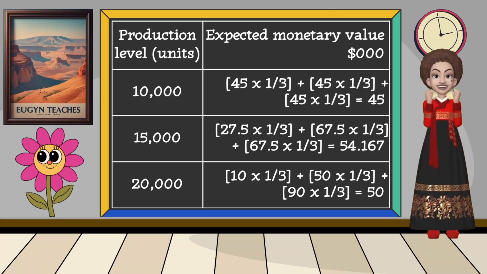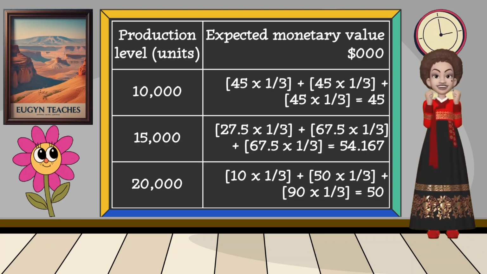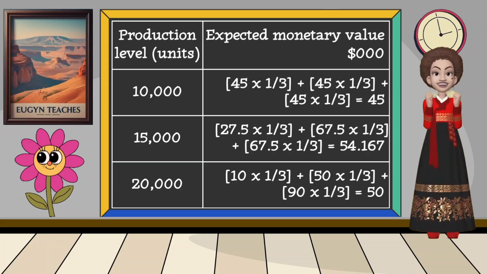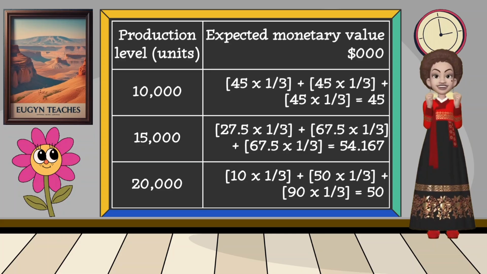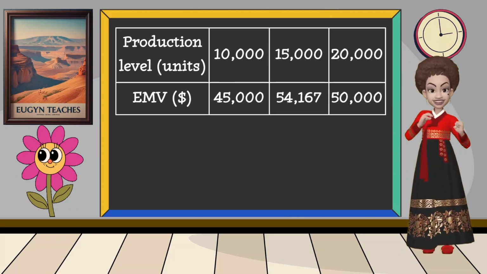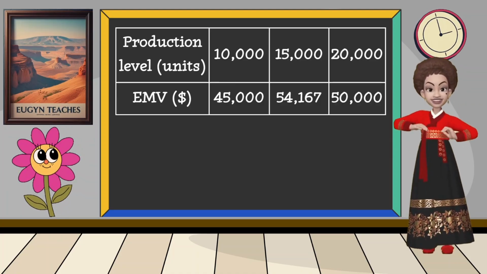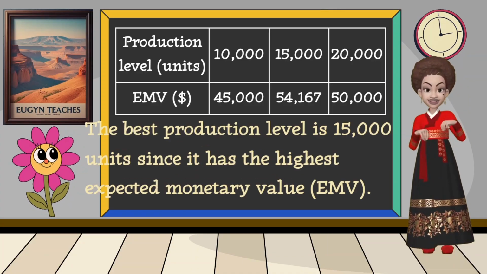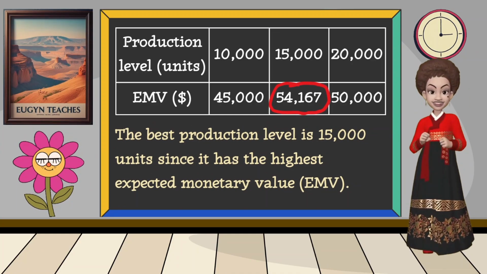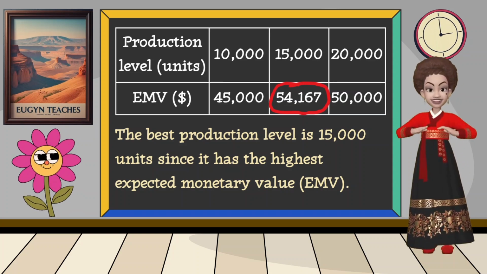For 10,000 units, the expected monetary value is $45,000. For 15,000 units, the expected monetary value is $54,167. And for 20,000 units, the expected monetary value is $50,000. The payoff is profit. Therefore, the best production level will have the highest expected monetary value. In this case, the highest expected monetary value is $54,167, which means that the best production level is 15,000 units.